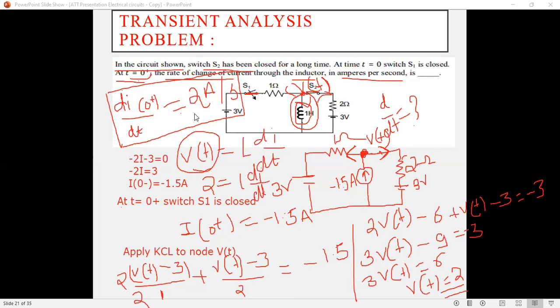Okay. So see, we had to calculate di upon dt at 0 plus. So we calculated V of t at 0 plus, that is, I calculated the voltage of that node. According to that node voltage, I calculated the current flowing through the inductor. So its value becomes 2 ampere per second. The solution allows an answer varying from 1.9 to 2.1 ampere per second. So our answer of 2 ampere per second is the correct answer.